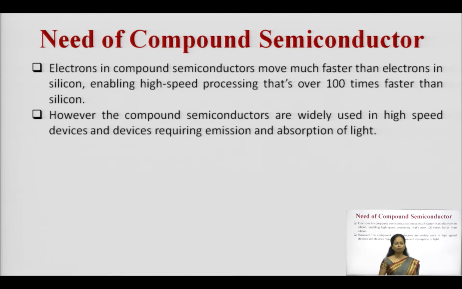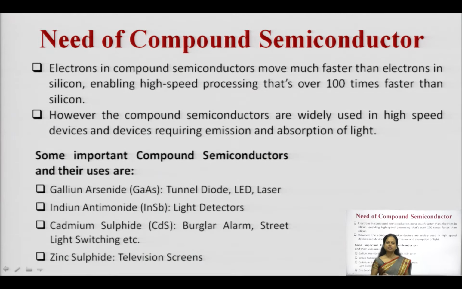So, that is a very important fundamental, and compound semiconductors are widely used in the fabrication of high speed devices and those types of devices which require emission and absorption of light. These are the very important applications of compound semiconductors.